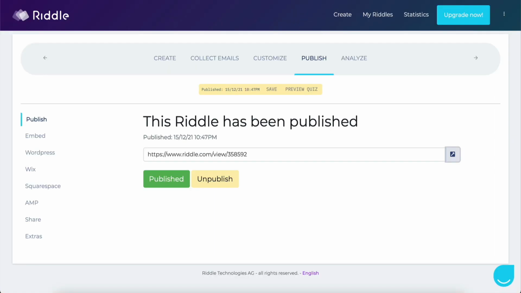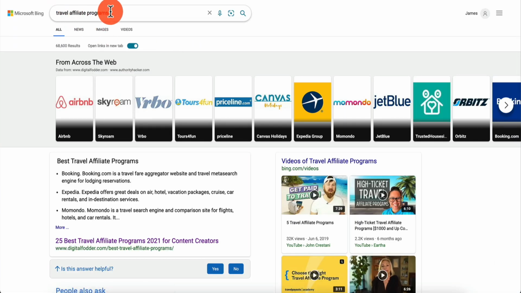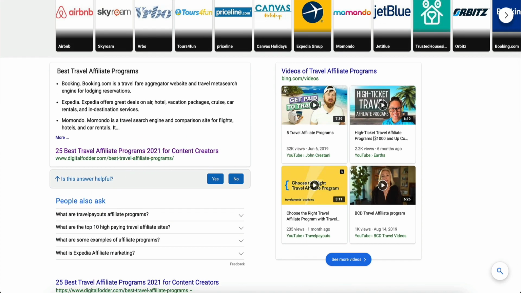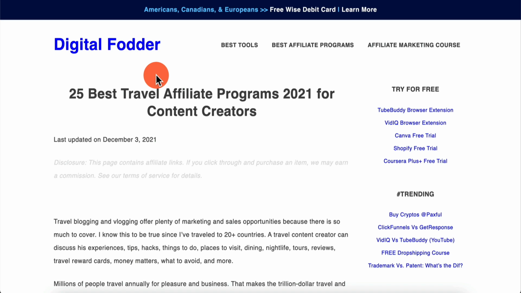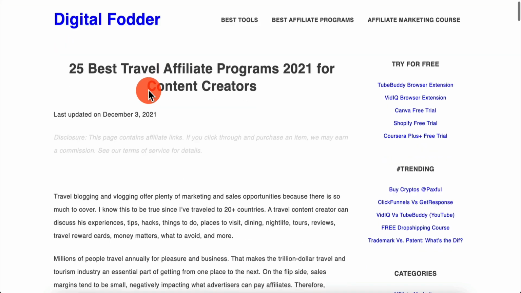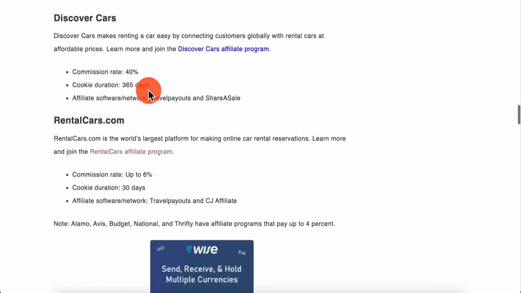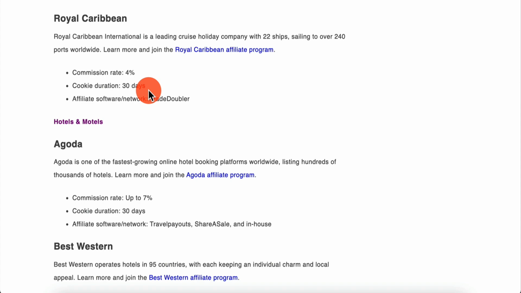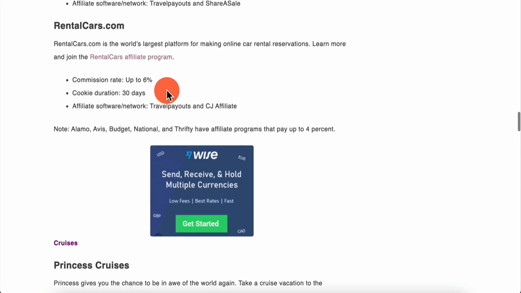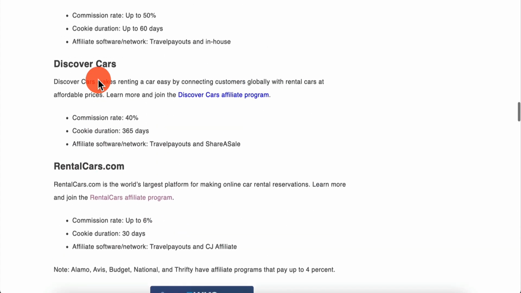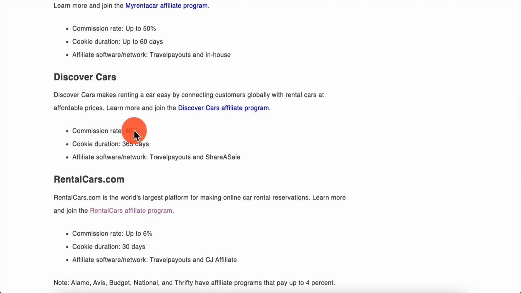Now, the next thing you guys can do is you can Google for something like travel affiliate programs, and you can just click the first result here in Bing, and you're going to have 25 best travel affiliate programs, 2021 for content creators, right? And you can scroll down. You have car rental, you have flights, you have hotels, you have apartments, anything that you want. And there's a really good car rental place here. You have Discover Cars, pays 40% commission. And the cookie is 365 days, right? And these are the affiliate networks.